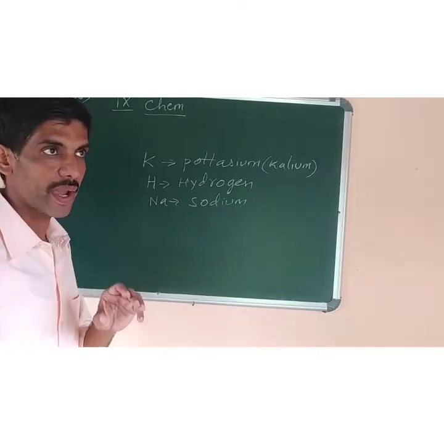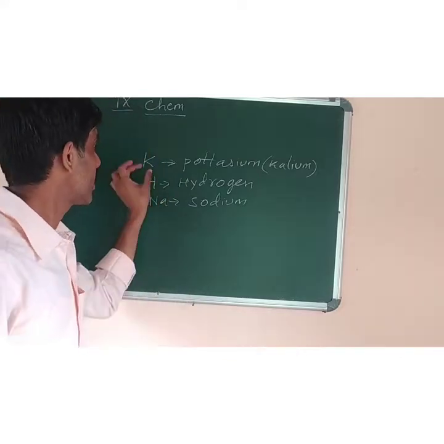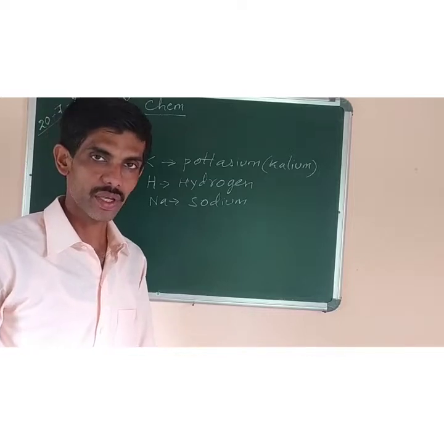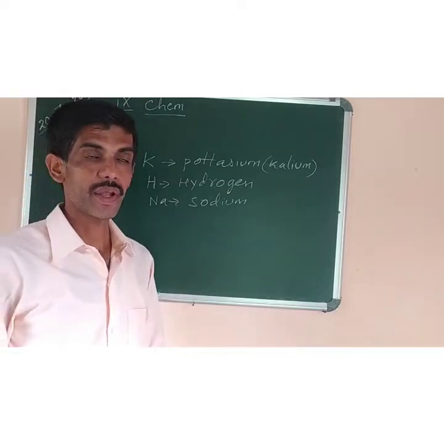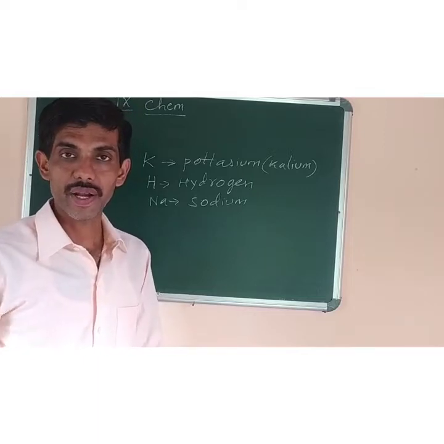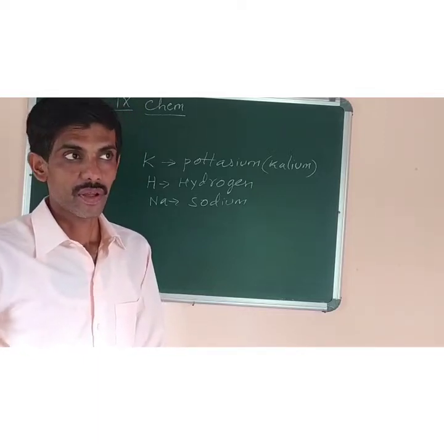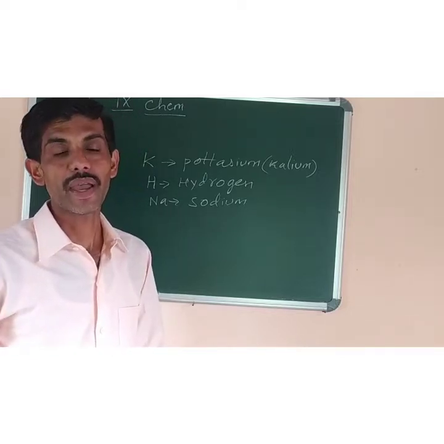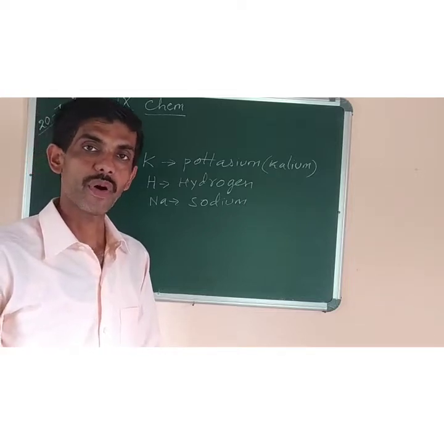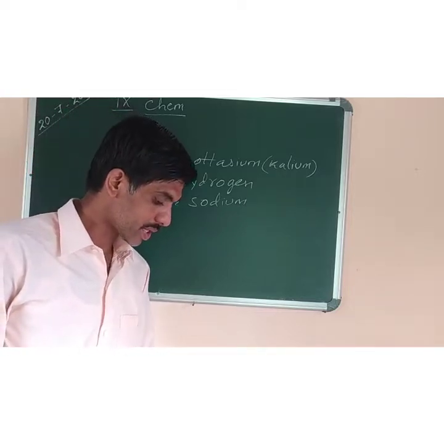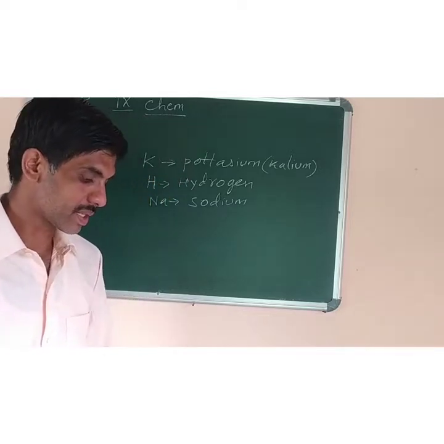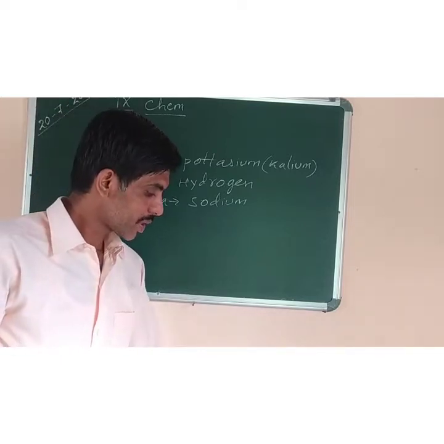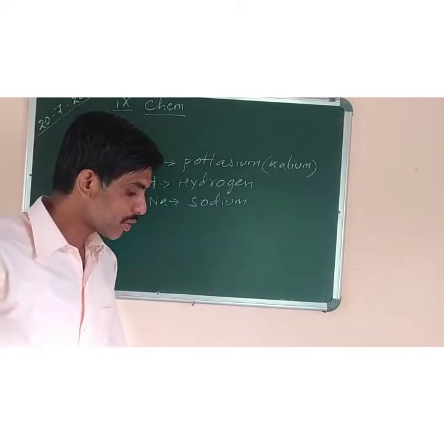Okay? So we find what a symbol is. A symbol is the alphabets which are used to denote the name of an element. You have already read about what an element is. An element is the smallest particle which can exist freely, or it can combine with other elements to form a compound. Next we studied about the chemical symbols, like hydrogen, oxygen, nitrogen, calcium. So next is the molecular formula.